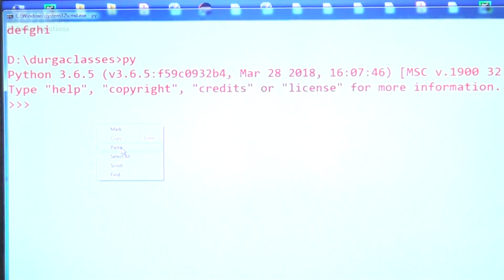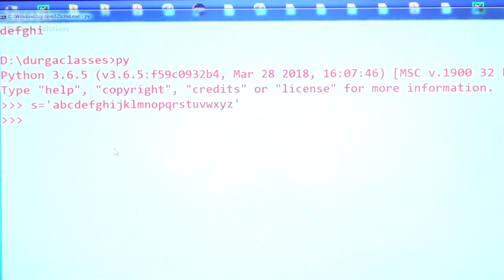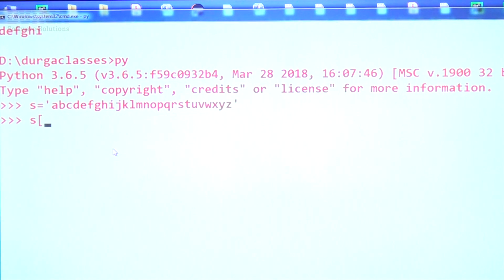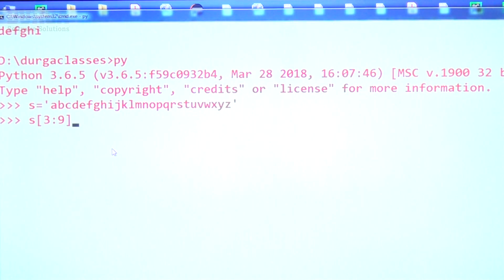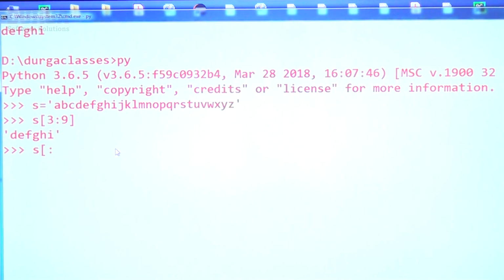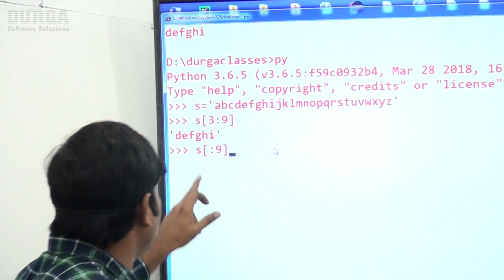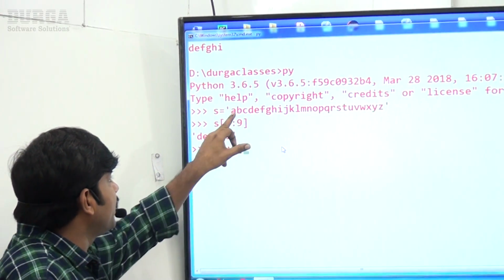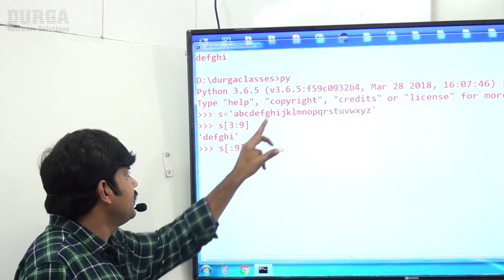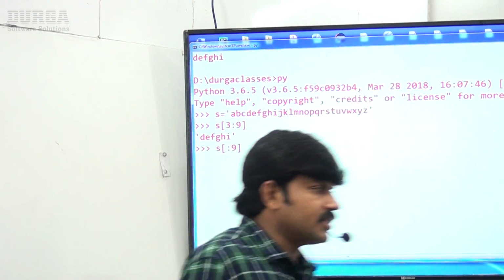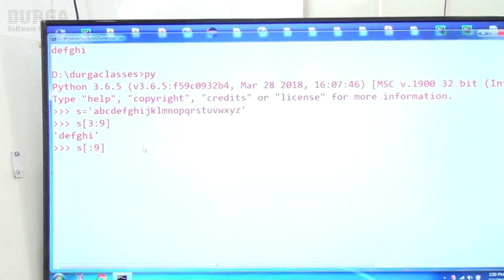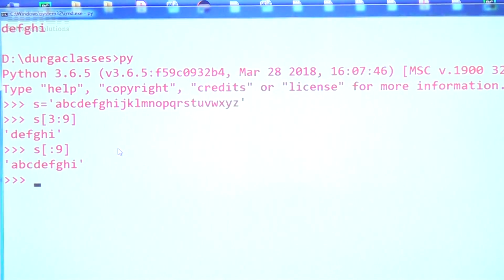Okay. Now let me go for S is equal to the same thing. S of 3 colon 9. Okay, what is the answer? D, E, F, G, H, I. S of colon 9 I am taking, sir. So you are not specifying begin index. Default value for begin index is 0. It is going to consider from beginning to I. So begin to n minus 1. Then A, B, C, D, E, F, G, H, I.